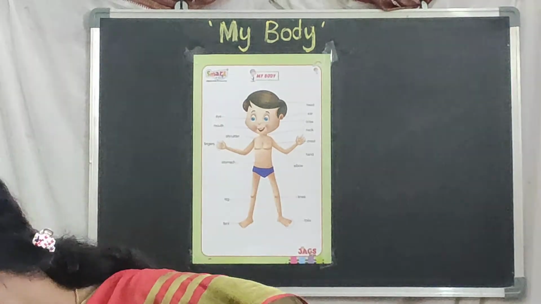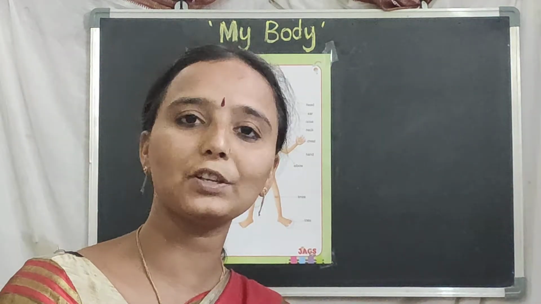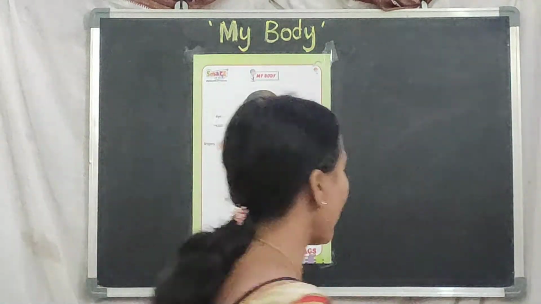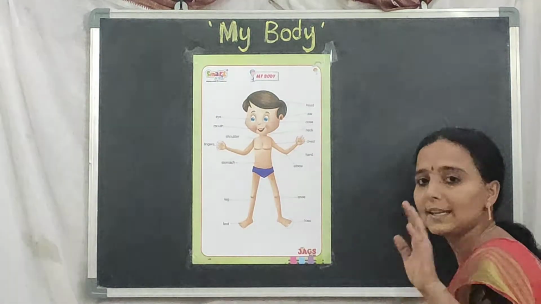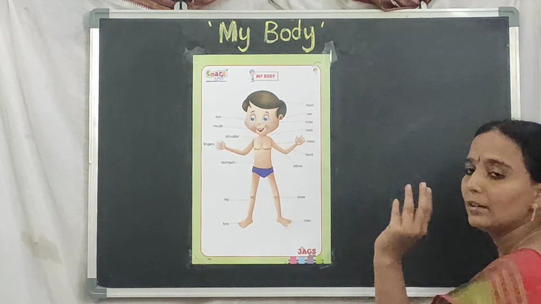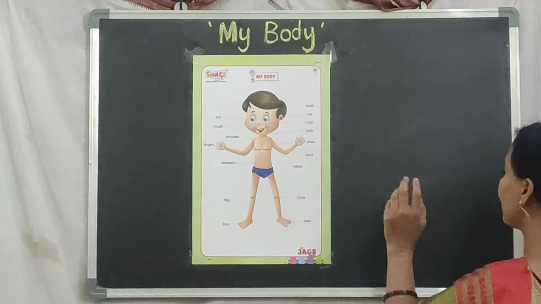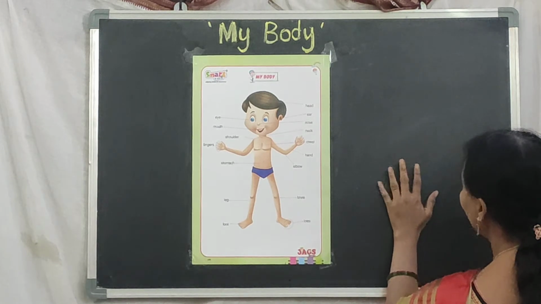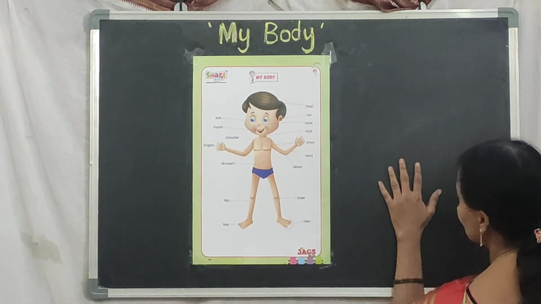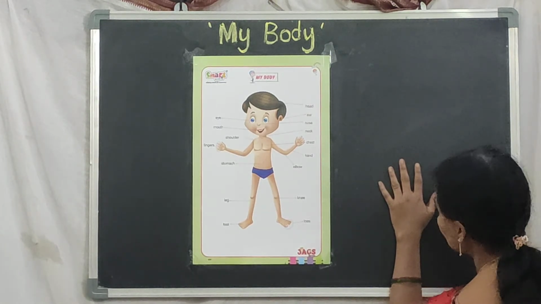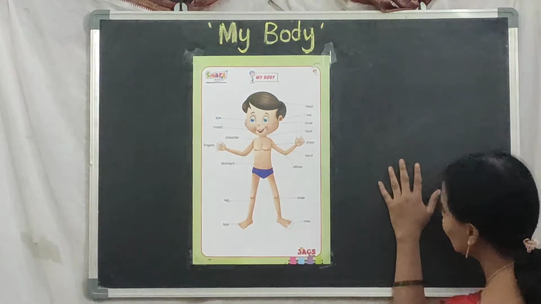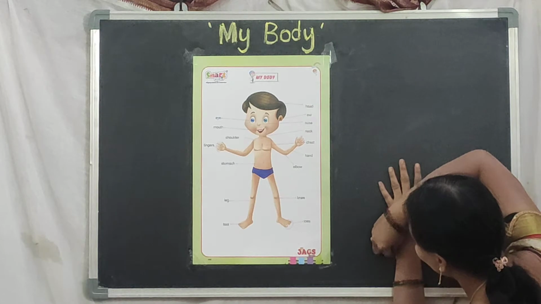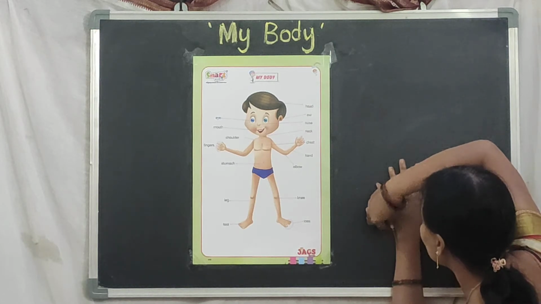So based on those body parts, today we are going to do an activity. All of you look at the blackboard. See here. Take a white paper, and on that paper you put your hand like this. Yes. Then take a pencil and trace your hand. From here you should trace, children.